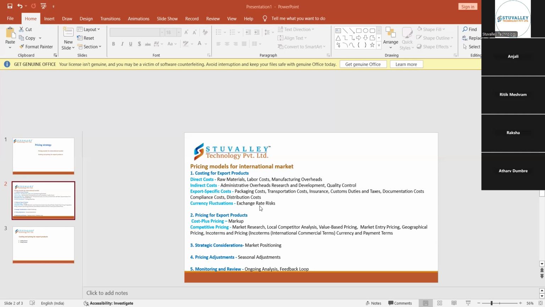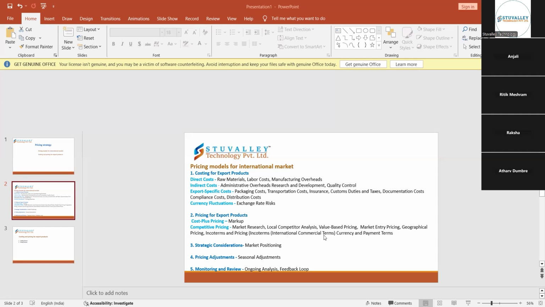So this depends upon the geographical condition of that particular country or area. Here, in geographical pricing, we have the Inco terms. What are Inco terms? IN is international, CO is commercial, and terms is terms.